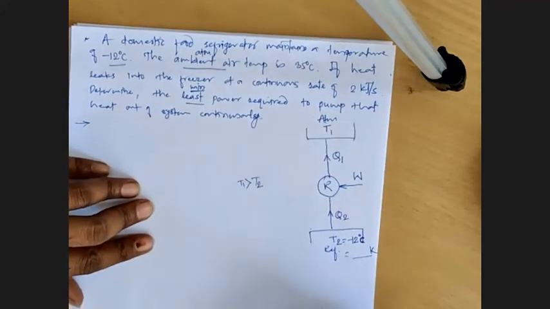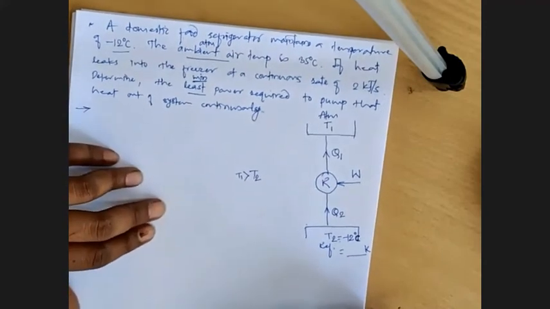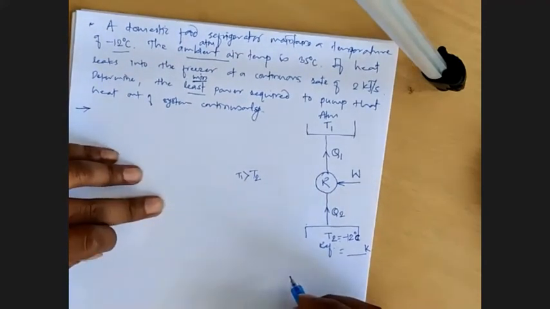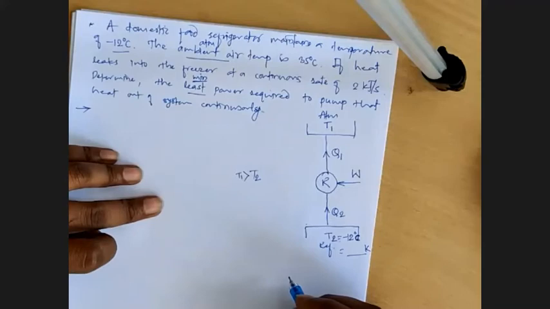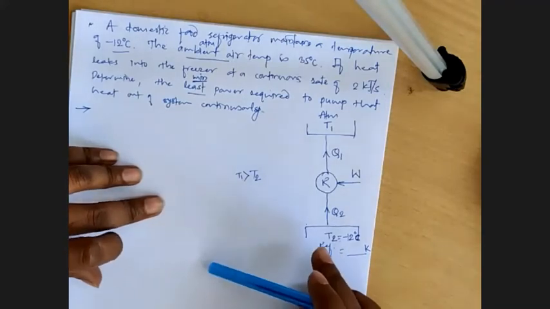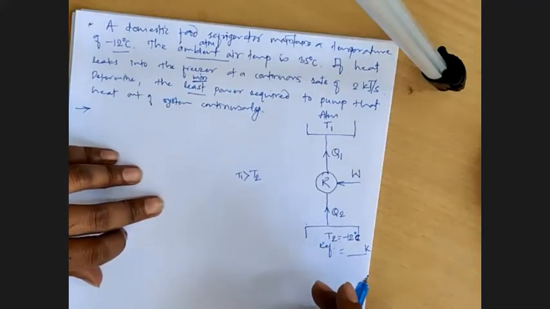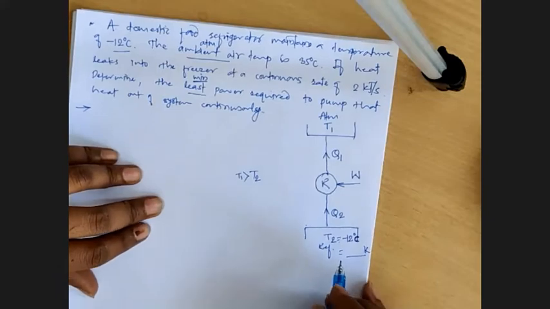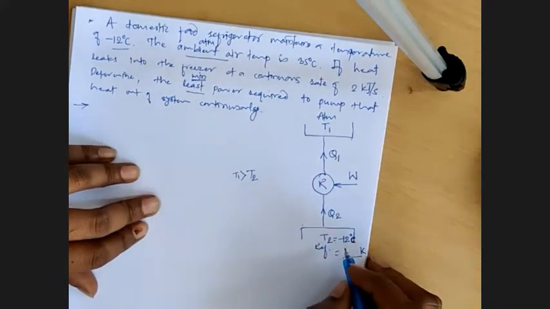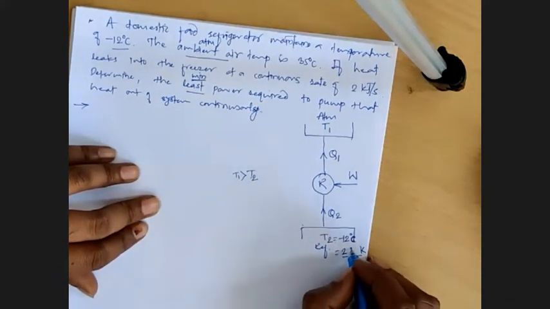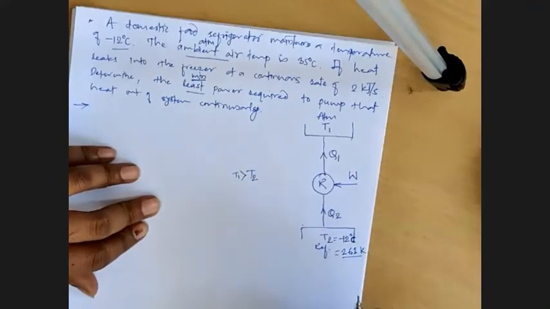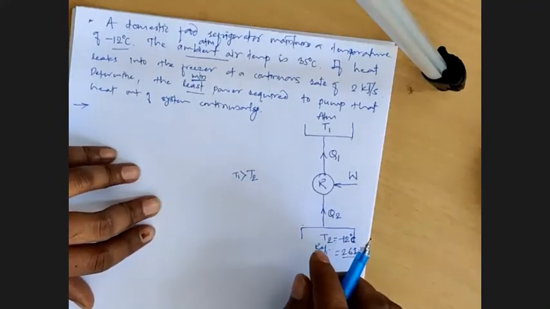Yes, sir. Each one of you should be ready with 261 Kelvin. What is it, Pratik? 261 Kelvin. Very good.